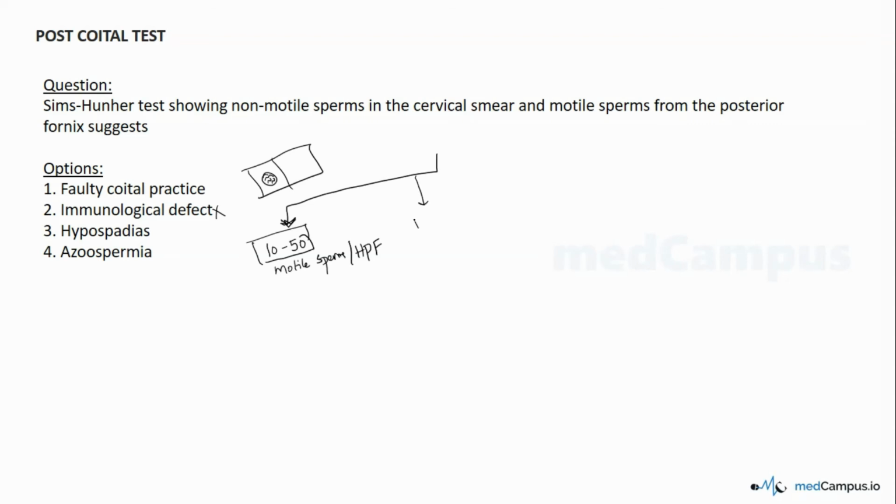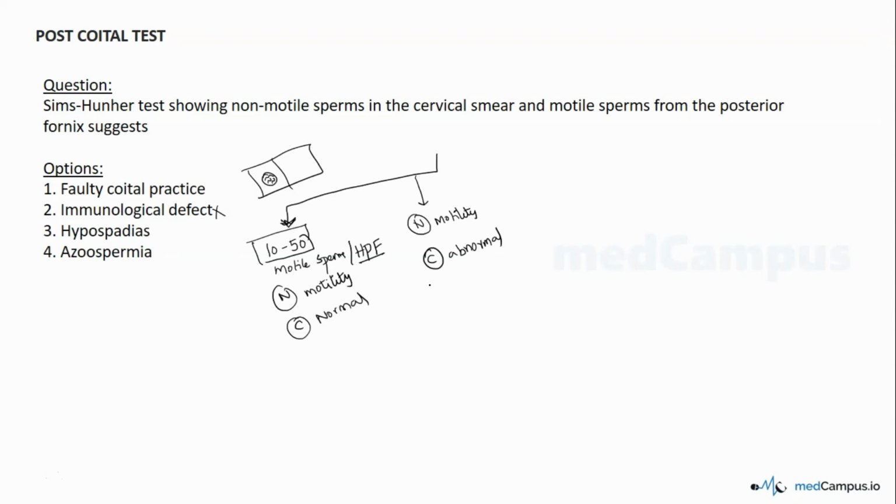For example, if the motility is normal but the count is abnormal. What happened in the first scenario? Motility is normal, and the sperm count per high power field is also normal.